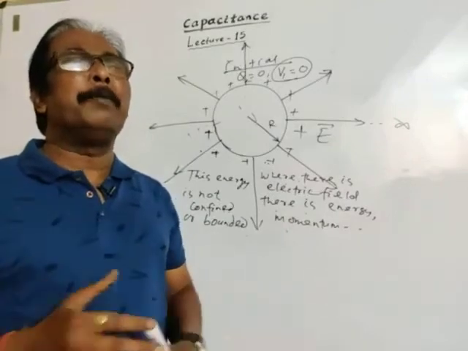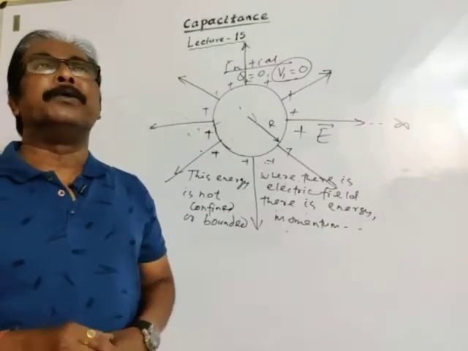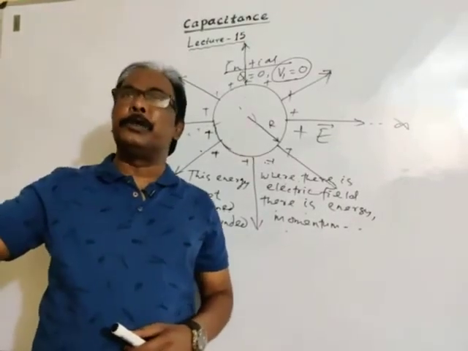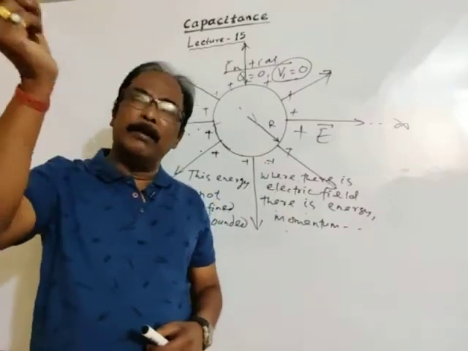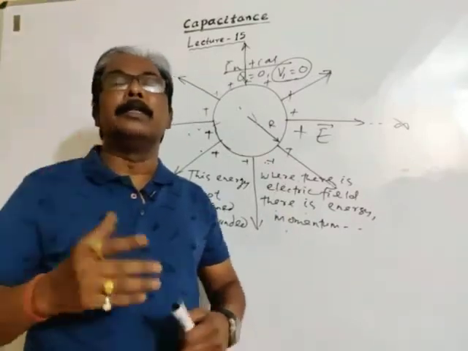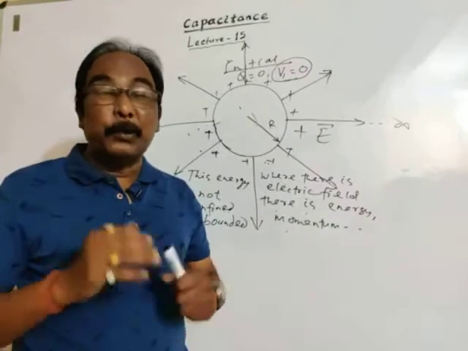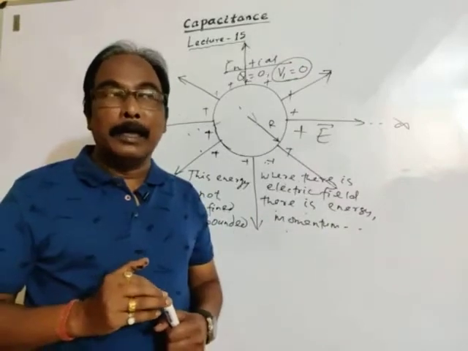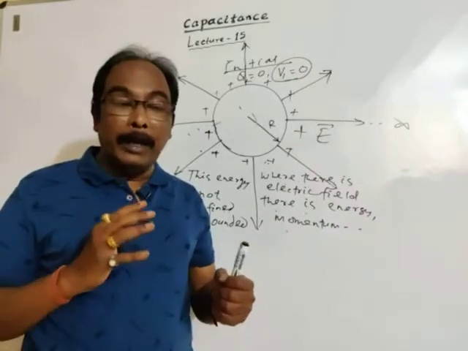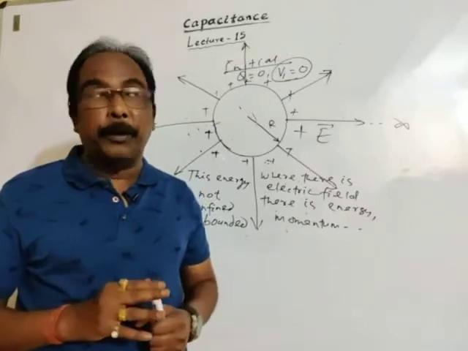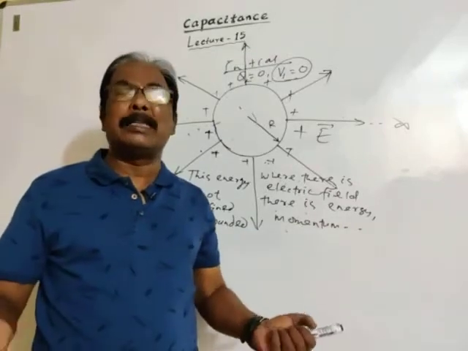For example, as we have discussed, we just switch on the fan, and the fan instantly attains its speed. So to start a fan, any rotor or electric motor, DC motor, cooler, etc.